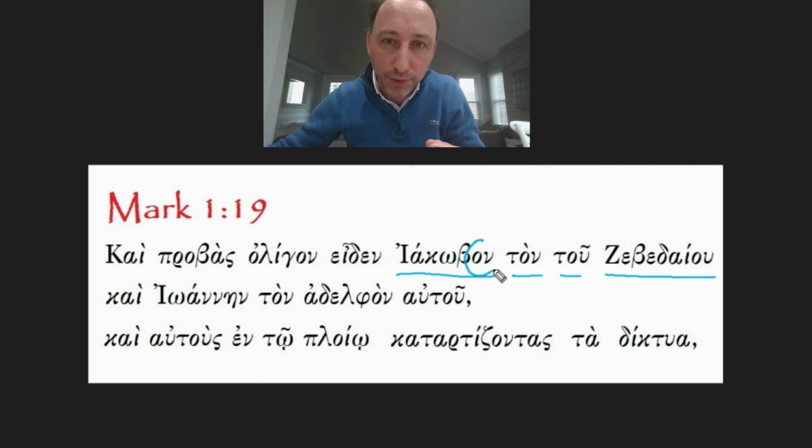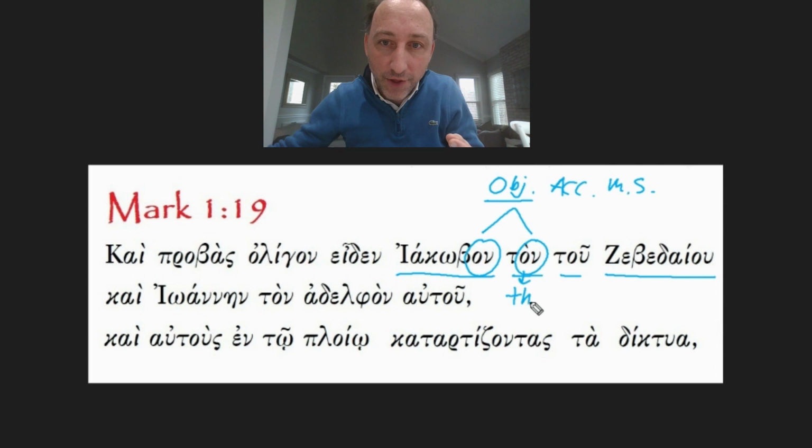You see this omicron nu. This is because it's an object. So it's in the accusative case, masculine singular. Ton is the definite article, the. So it agrees with the accusative case. So he saw Iakobon, ton, the what? Well, there's nothing that agrees with omicron nu.